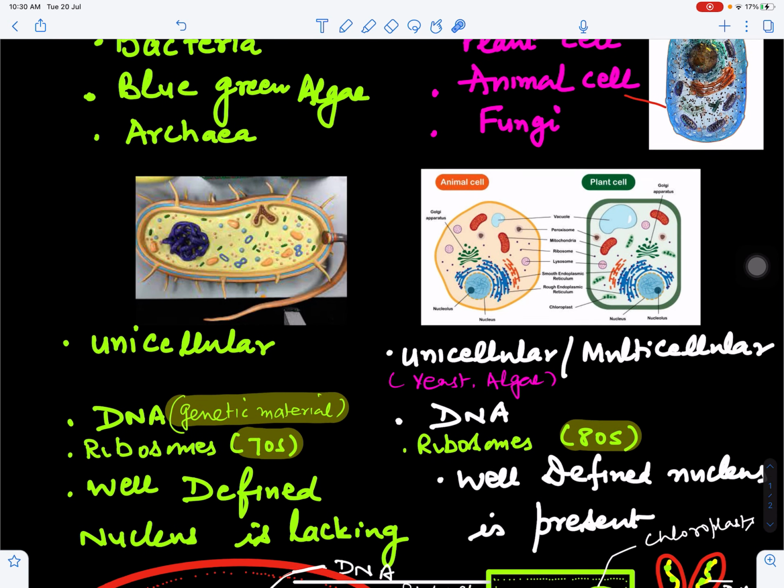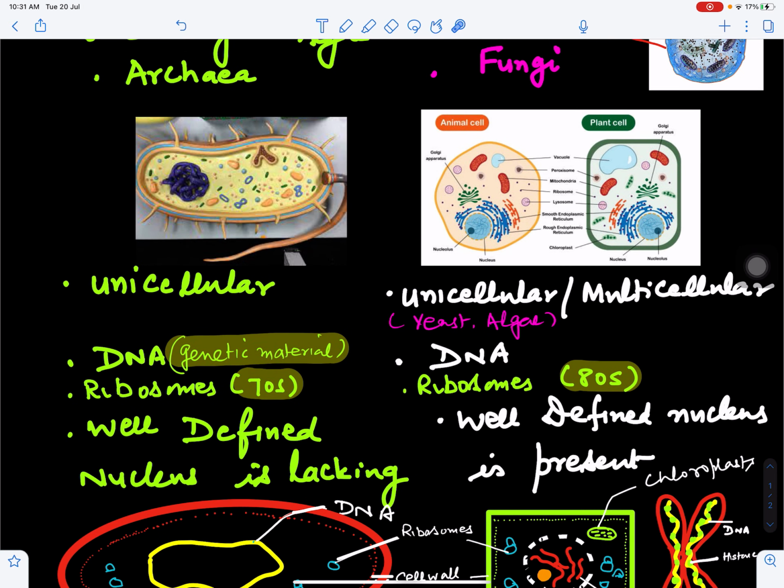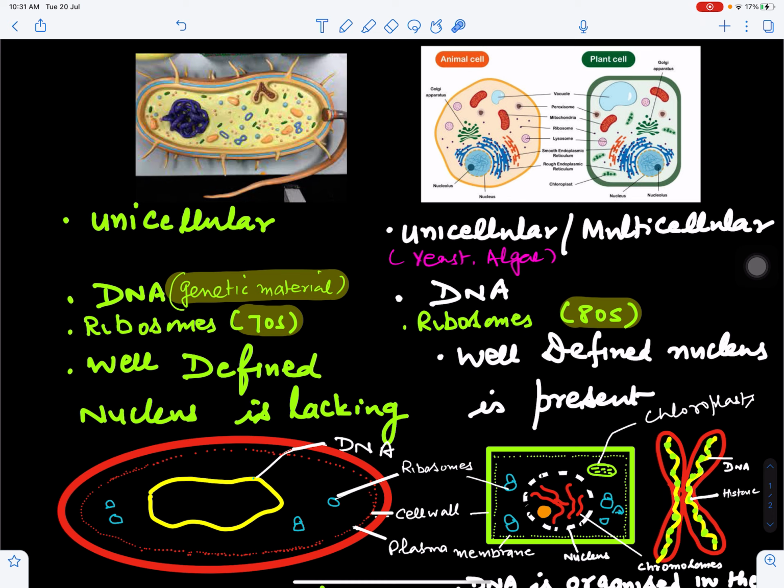So there are three major differences between prokaryotes and eukaryotes. One is the nucleus: in prokaryotes, DNA is circular and present in the form of a nucleoid, and here it is present in the form of a well-defined nucleus. Ribosomes are 70S type in prokaryotes, and 80S type in eukaryotes. Then membrane-bounded cell organelles are not found in prokaryotes, but they are found in eukaryotes.